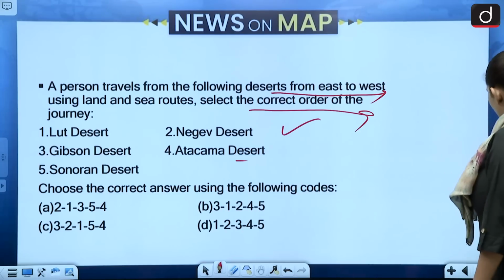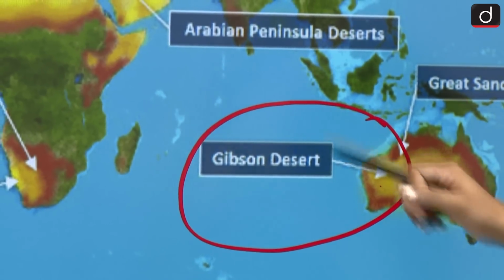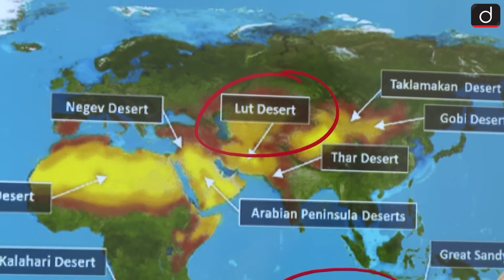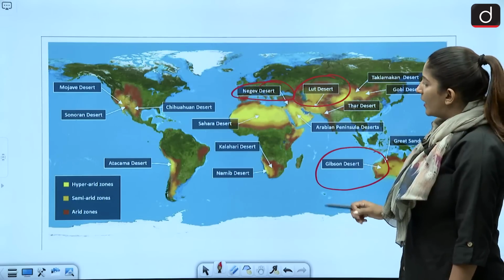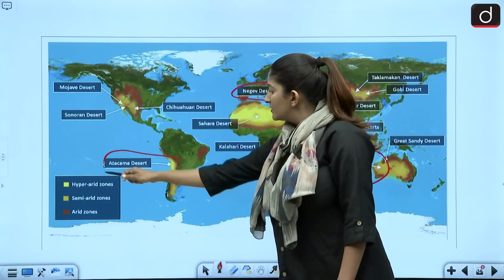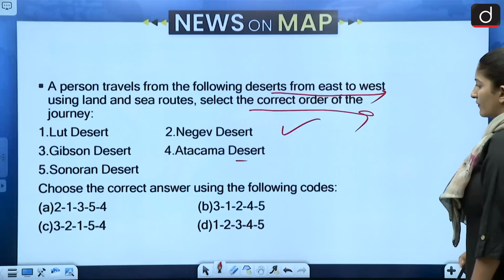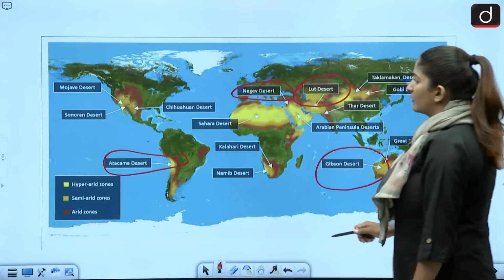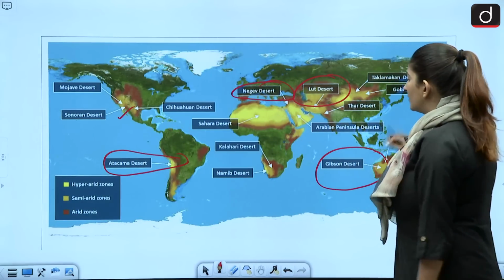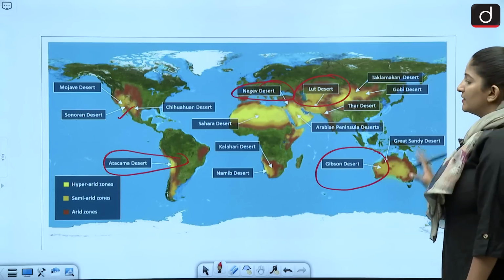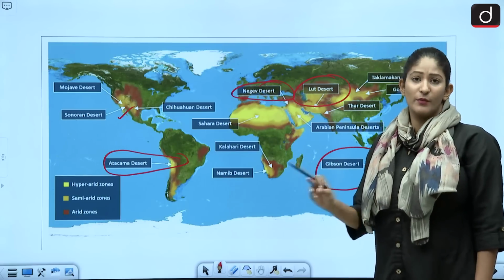So from easternmost, Gibson Desert is in Australia. From here, the person might go to Lut Desert. Then Negev Desert in Israel. Then we have Atacama in South America, and then finally we have Sonoran, right? Sonoran was in our option. Yes, Sonoran after that, westernmost from the options. So these are the kind of deserts we have to understand. We should know the regions of important deserts, important mountains, important rivers.